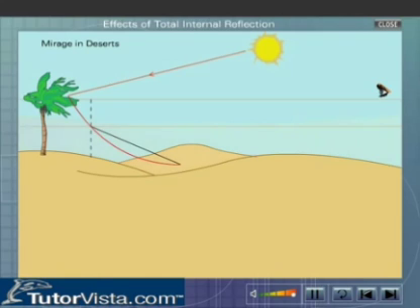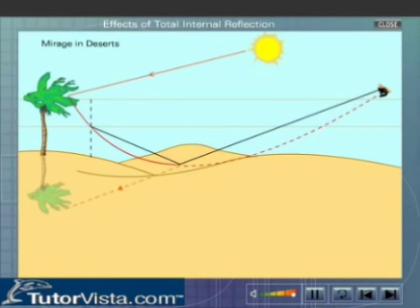At this interface, the light ray suffers total internal reflection and proceeds upwards from the rarer to the denser layer of air. The whole path of the ray is therefore concave as shown here. Due to this, the observer will see an inverted image of the object.